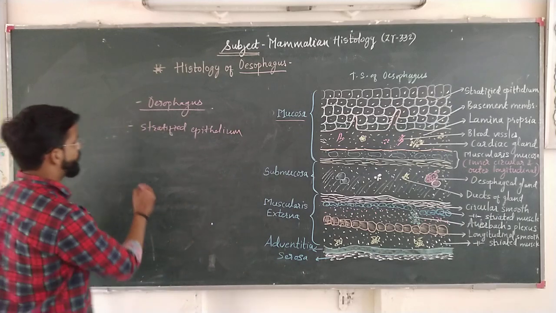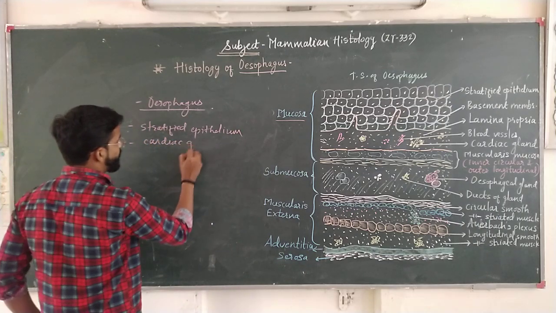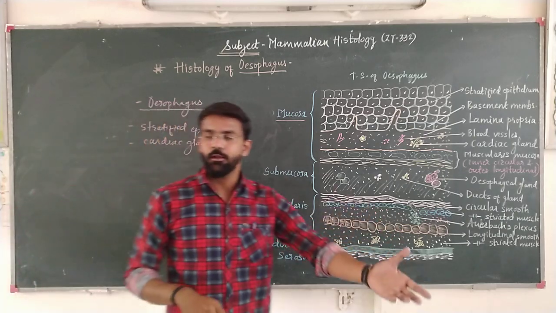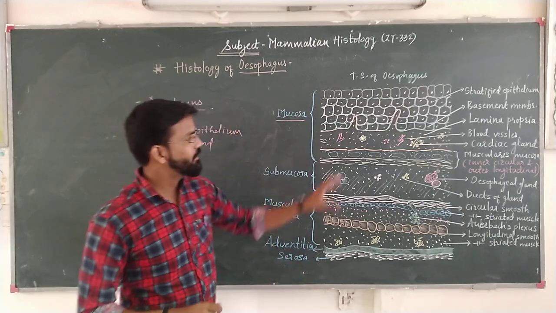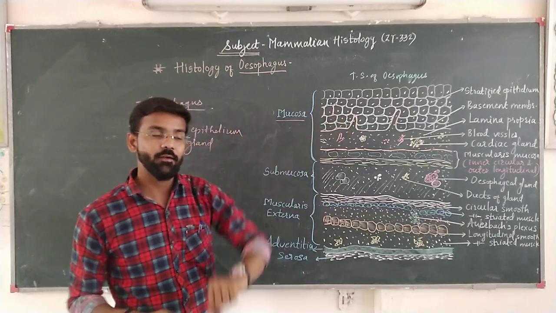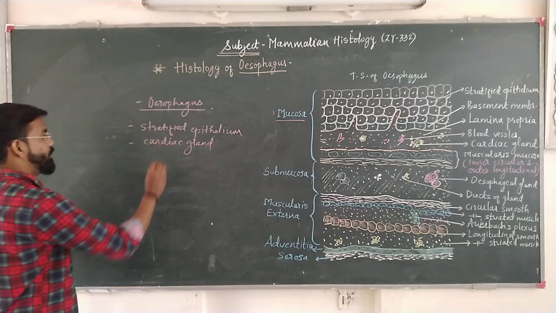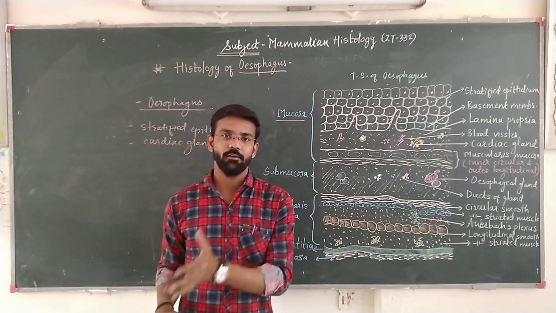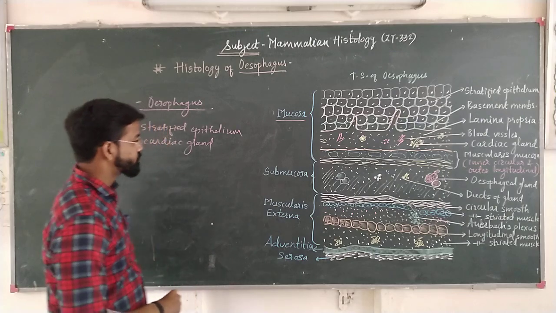In esophagus, the glands which are present are cardiac glands. In lamina propria of the next tissues, that is duodenum, rectum or ileum, the glands are different. They are known by different names. But in case of esophagus, the glands of lamina propria are called cardiac glands, which secrete a sticky substance which avoids the friction between food material and lining of alimentary canal.